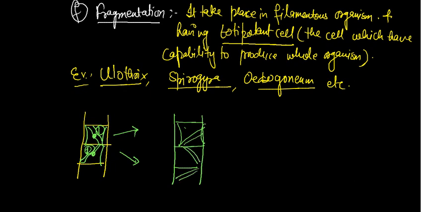This process is called as what? Fragmentation. So these are some points about asexual reproduction in plants. Now we are going to discuss asexual reproduction in animals also, because that one is most important.